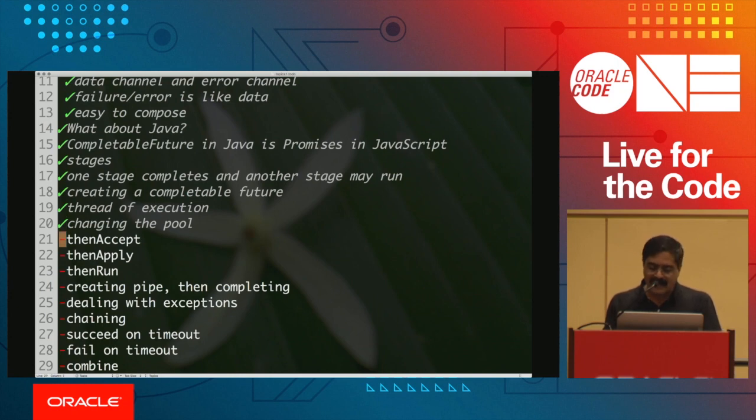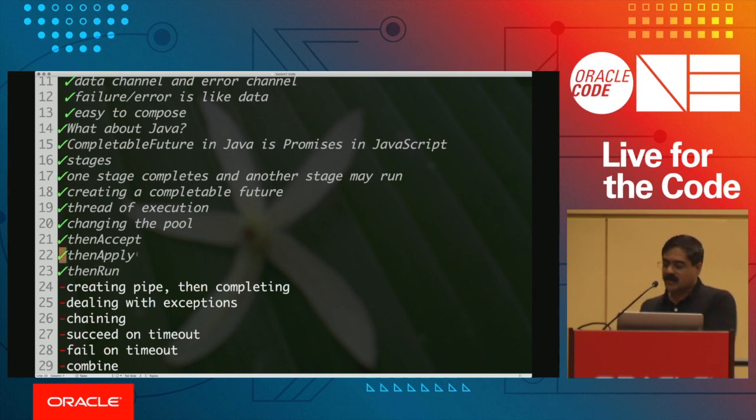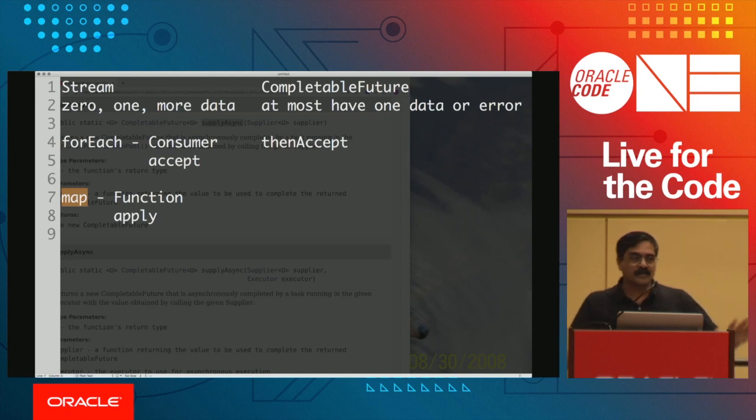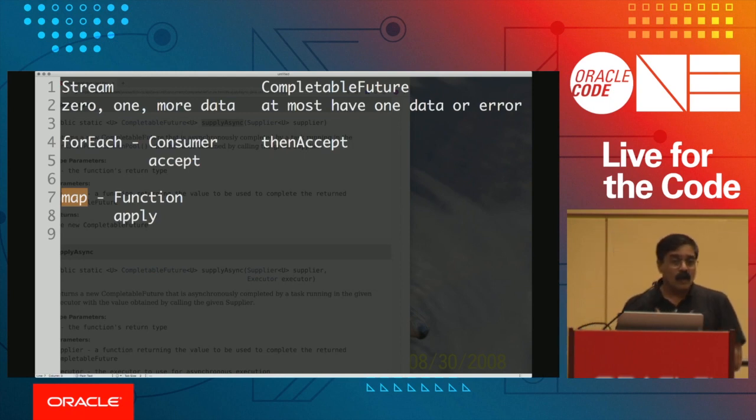So we saw then accept, but one of the things you do in the case of a stream API often, so I talked about then run already. One of the things you can do in the streams API is you can perform a nice map operation. Remember what the map does? It performs the transformation of data. Well, it's quite clear we want to transform the data.